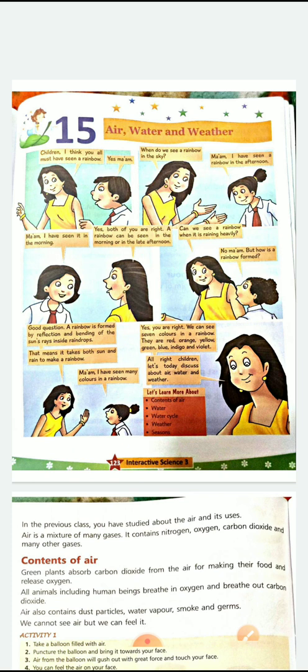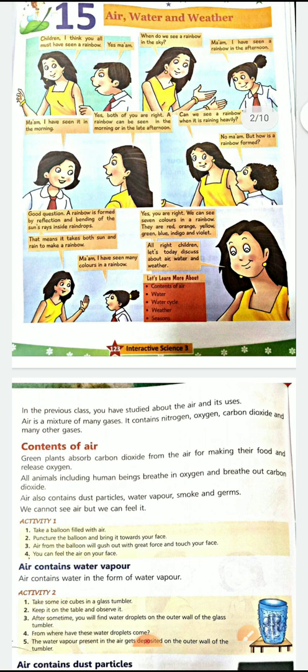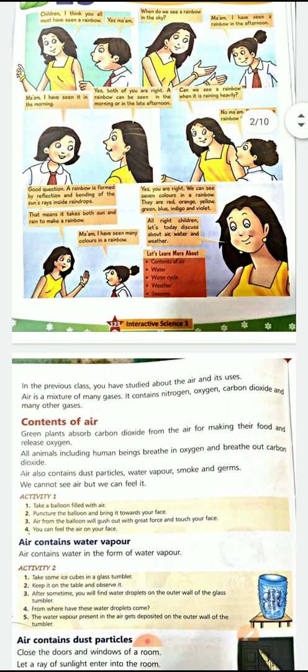If you remember in class 2, when you used to come to school last year, I taught you about air. Air is a composition of dust, water vapor, and germs that mix and make dirty air. Similarly, air is a combination of a lot of gases. Yes or no? So it contains nitrogen, oxygen, carbon dioxide, and many other gases.